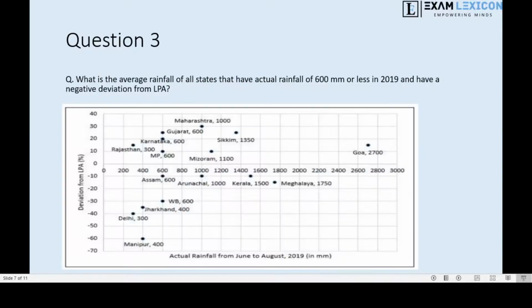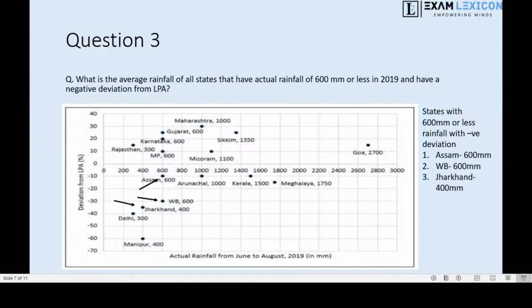Okay, next question. What is the average rainfall of states that have actual rainfall of 600 mm or less in 2019 and have a negative deviation from LPA? Then again, let's just start by listing all the states with 600 mm or less rainfall with a negative deviation. Alright, so Assam has 600, West Bengal also has 600, Jharkhand has 400, Delhi has 300, and Manipur has 400.